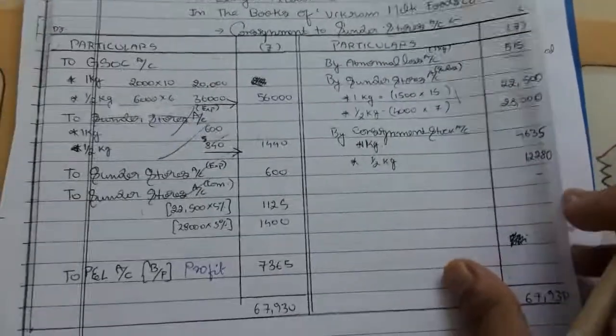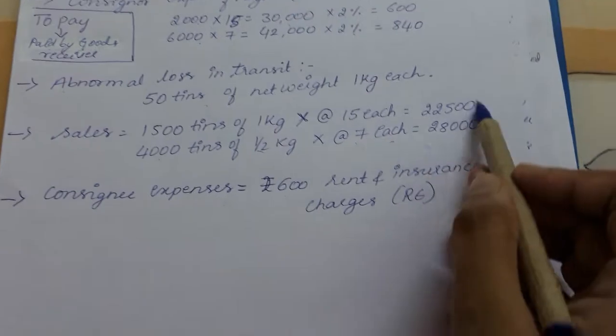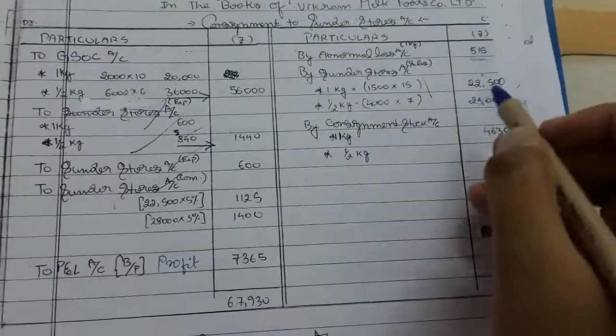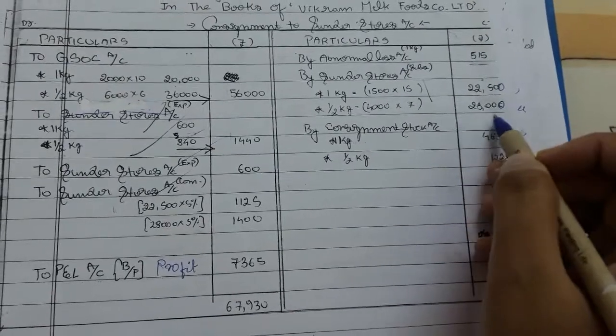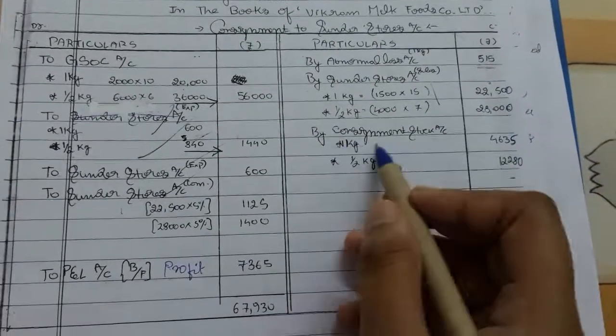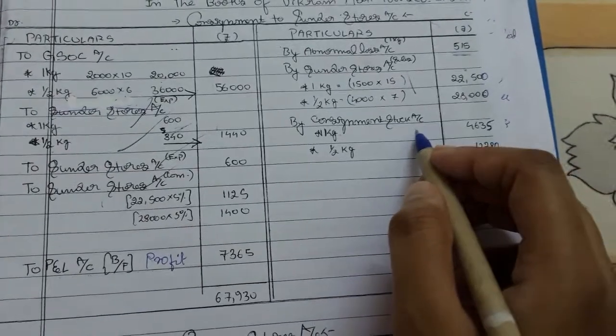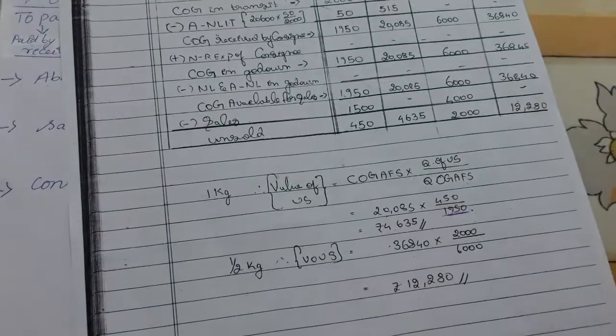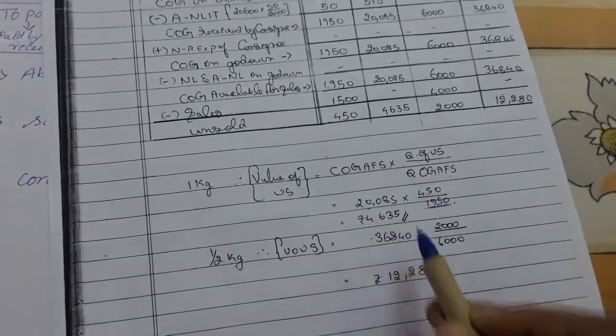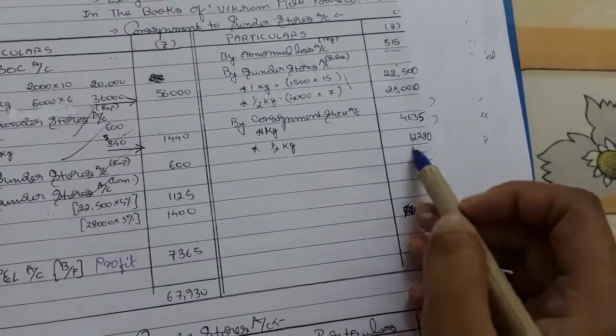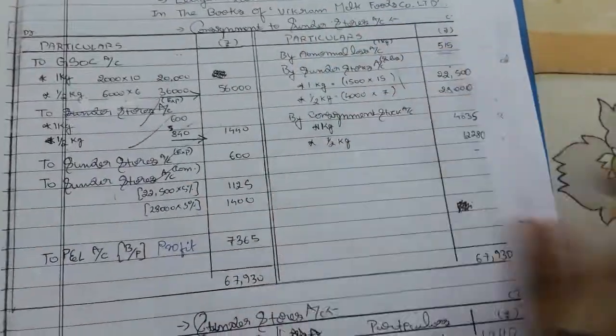Next is sales. While doing the adjustment, I said that sale value. So here it is the sales. By sales, 22,500 of 1 kg and 28,000 of half kg. Next is by goods sent on consignment account. What is this? This is the value of unsold goods. We have calculated here the value of unsold goods, that is 4,635 and 12,280. So this much is on the credit side.